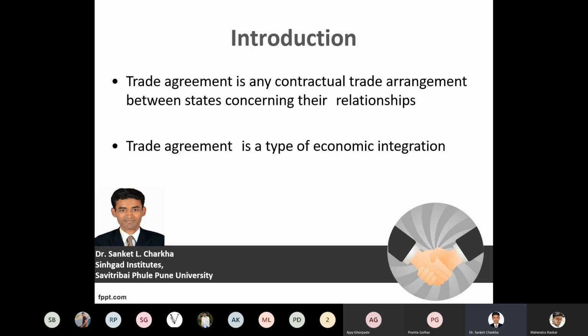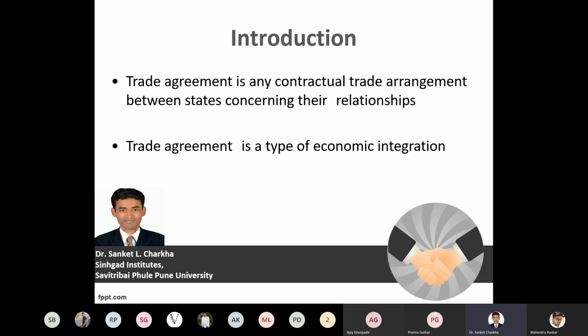Whenever we say a contractual obligation needs to be followed, it is always between states. Here, by states, I specifically mean countries, because a state is represented as an economy or a particular country. The relationship they need to follow, the agreements, guidelines, compliances, and coordination between the nations is called a trade agreement.